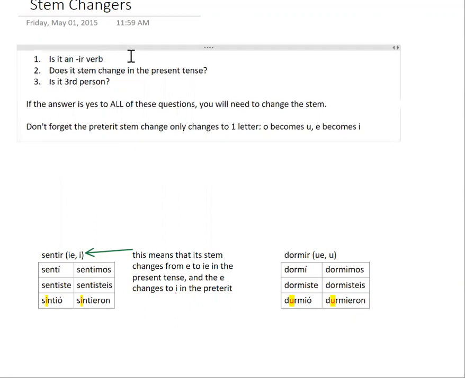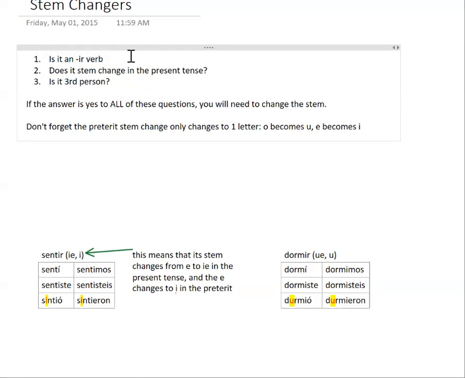This is what you need in order to have a stem changing verb in the preterite tense. It has to be an IR verb first off. That's going to eliminate a whole bunch of your verbs, about 90% of them. We're not going to stem change automatically. Even if it stem changes in the present tense, it doesn't matter. If it's an IR verb is the only time you're going to stem change. So if you have an AR verb or an ER verb, you don't need to worry about the changing of the vowels because it isn't going to happen.